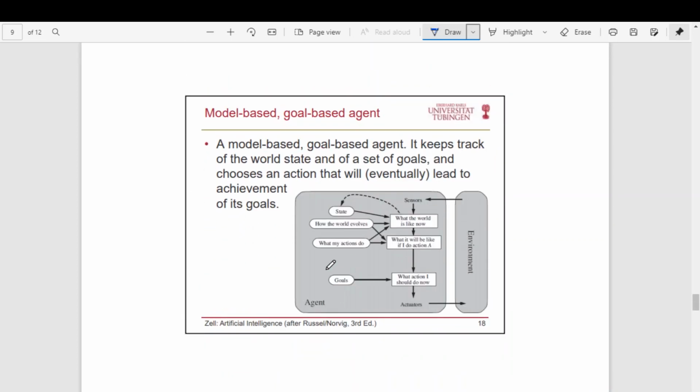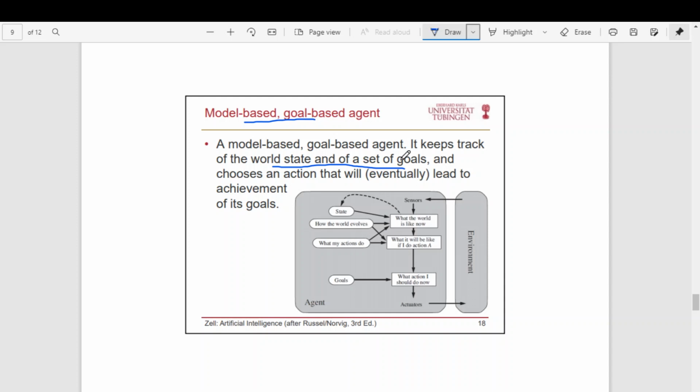The next is the model-based and goal-based agent. This is the next level of improvement over the model-based agent. It is very similar to the model-based agent, but one more feature is added. The agent is programmed to achieve a set of goals. So it keeps track of the world state and the set of goals. The agent's primary goal is to achieve all these goals. So it need not be one goal.